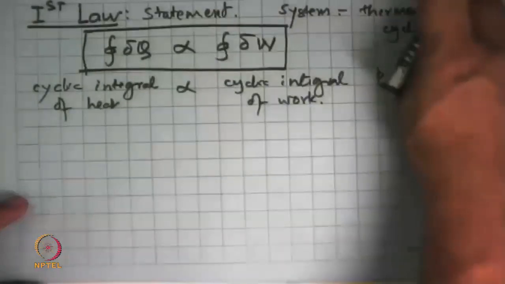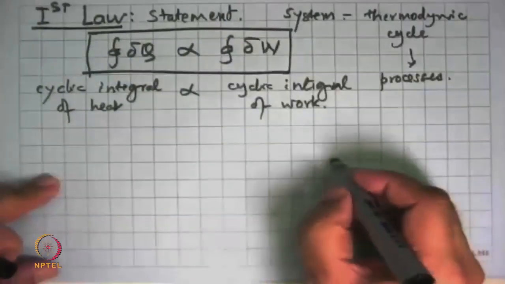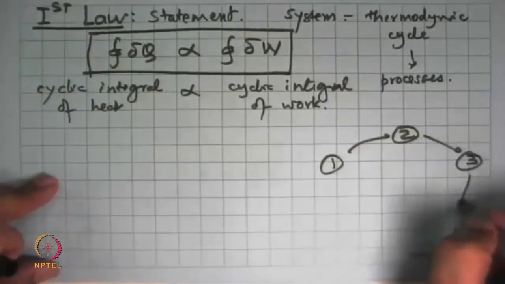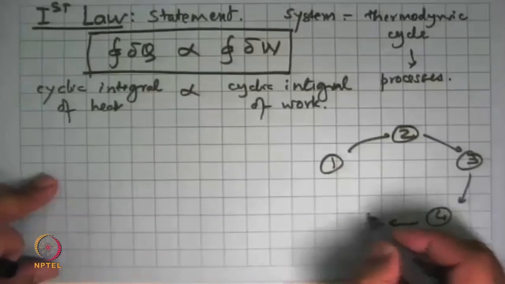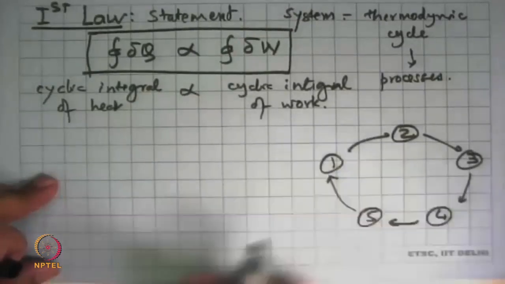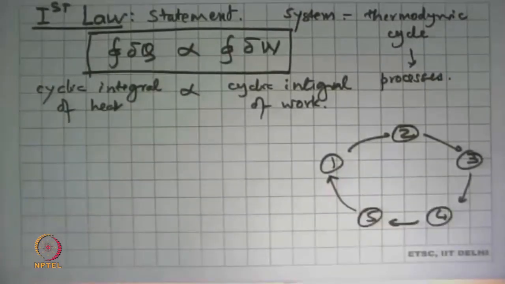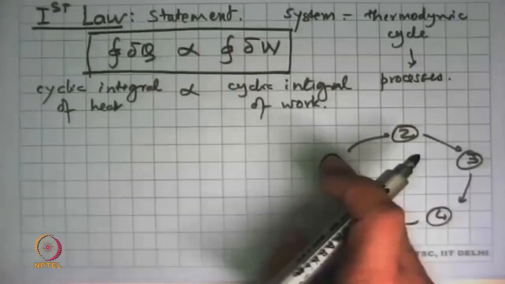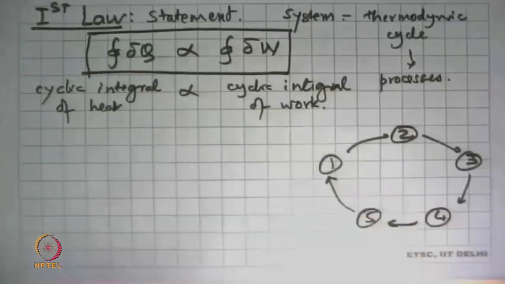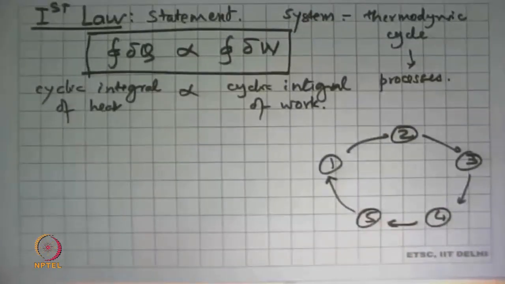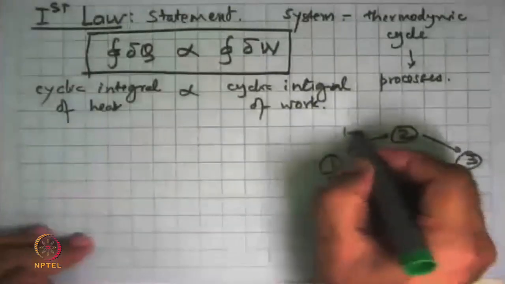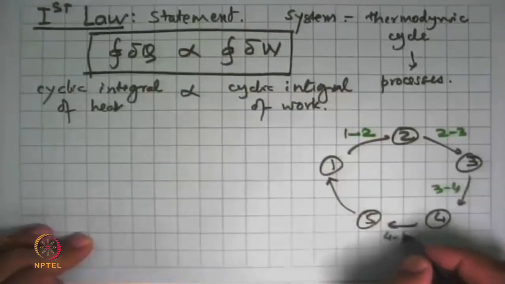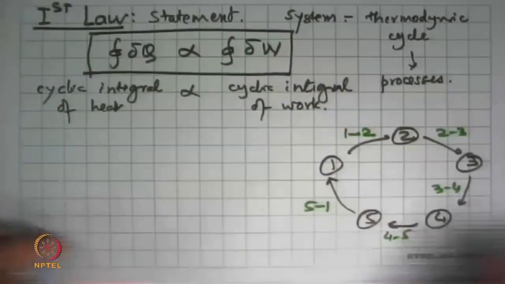A quick illustration: say a system starts with state 1, goes to state 2, goes to state 3, goes to state 4, goes to state 5, and finally comes back to state 1. Because it's finally come back to state 1, this system has undergone a thermodynamic cycle, with processes 1 to 2, 2 to 3, 3 to 4, 4 to 5, 5 to 1.